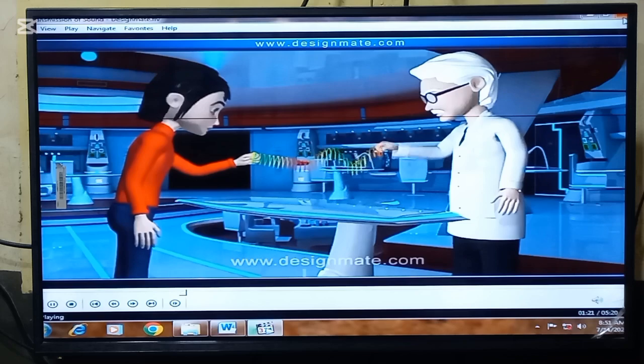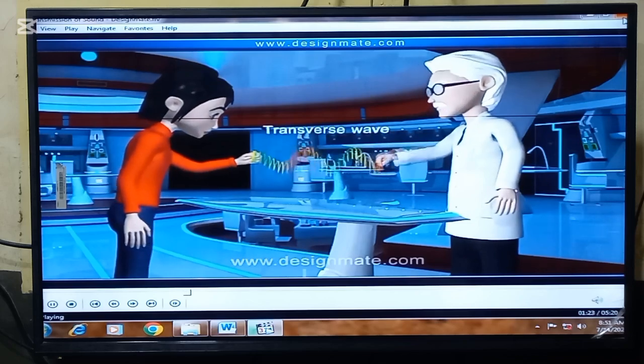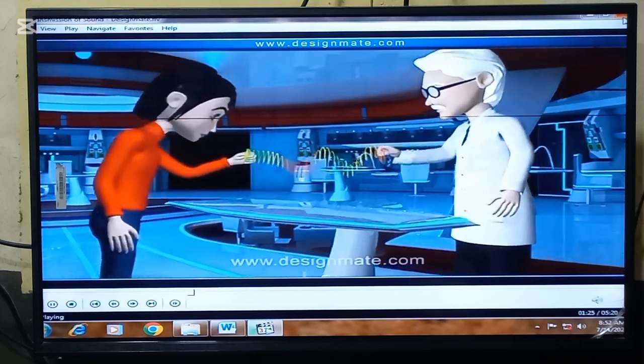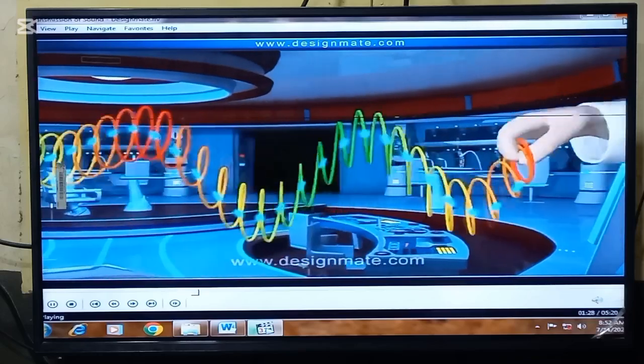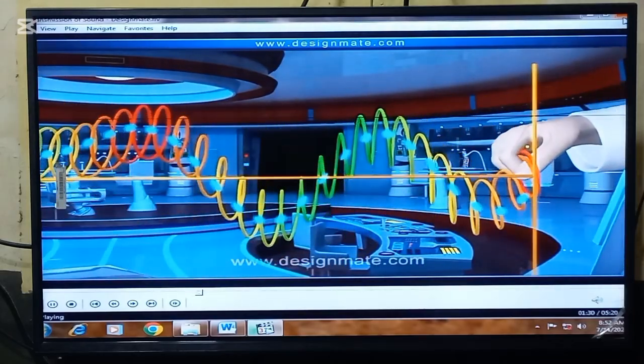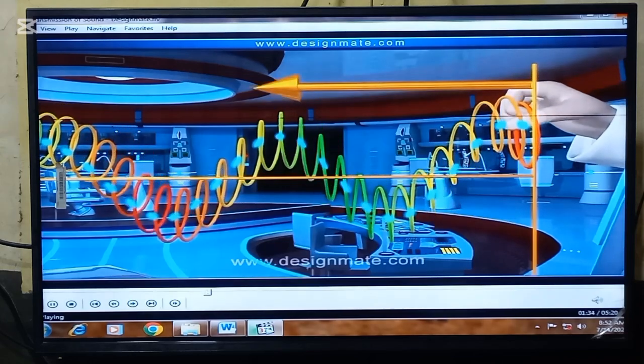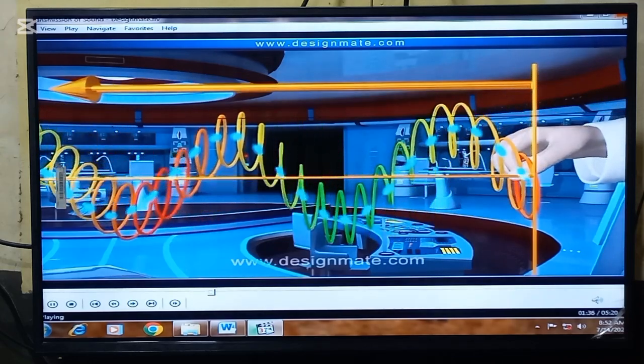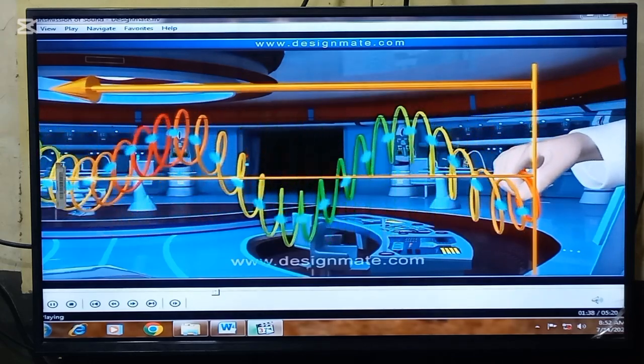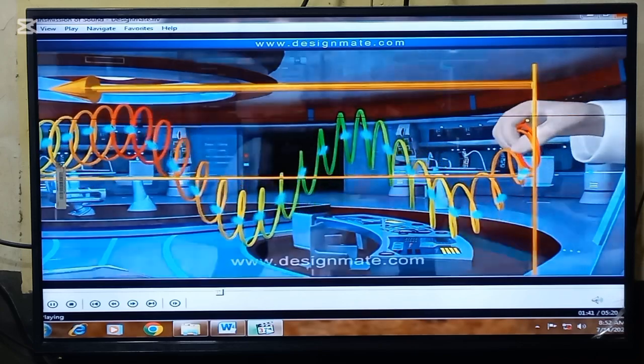Notice how the slinky moves? This is a transverse wave. In a transverse wave, the particles vibrate at a right angle to the direction of the wave. The wave traveled from Dr. Zook to Emily and back. Now let's see what a longitudinal wave looks like.